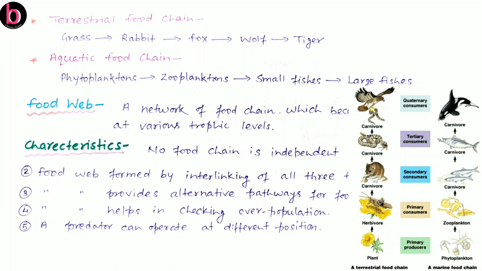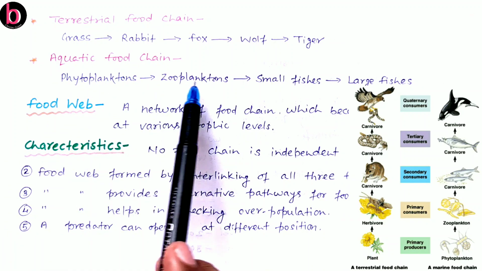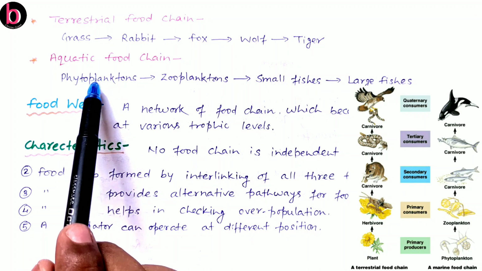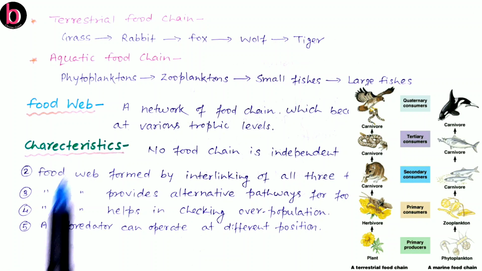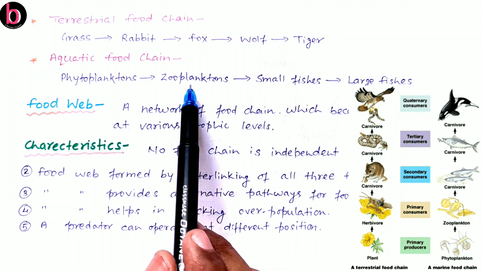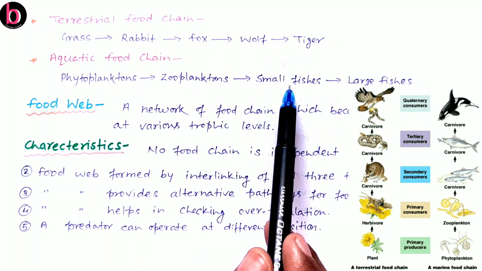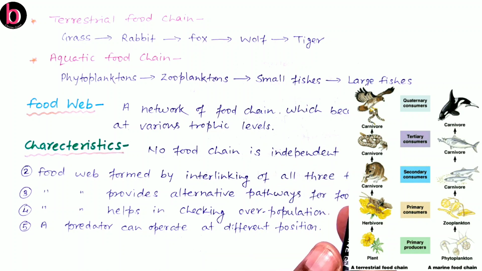Now about trophic levels in an aquatic ecosystem. Here trophic level is given with respect to the food chain. So this is trophic level 1, phytoplanktons. These are the producers in any aquatic ecosystem. Then zooplanktons, these are primary consumers or herbivores, considered as T2. Now small fishes, these are secondary consumers or primary carnivores, considered as T3, and large fishes, which are secondary carnivores or tertiary consumers, labeled as T4.